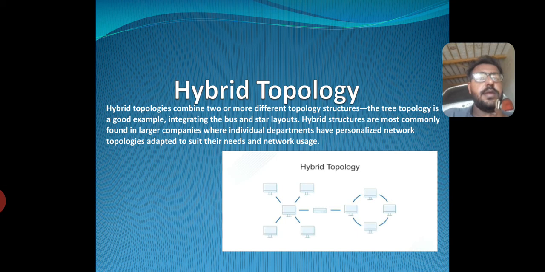Hybrid topology. Hybrid topologies combine two or more different topology structures. The tree topology is a good example, integrating the bus and star layouts. Hybrid structures are most commonly found in large companies, where individual departments have network topologies adapted to suit their needs.